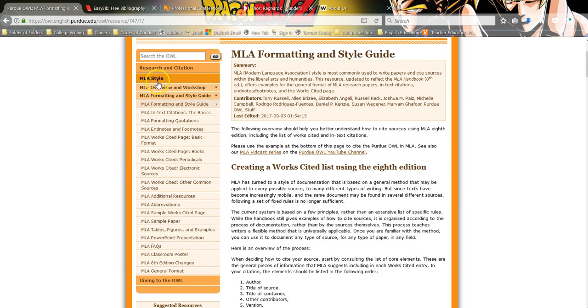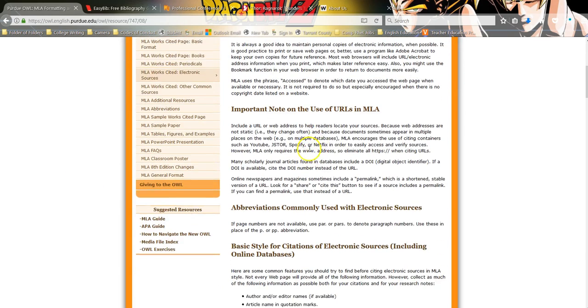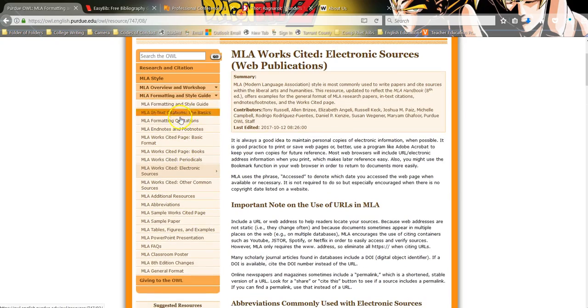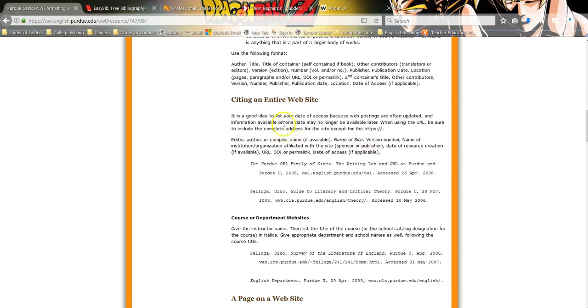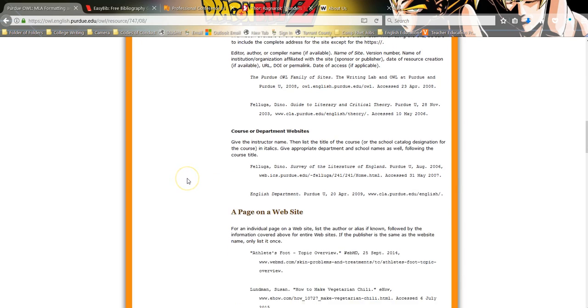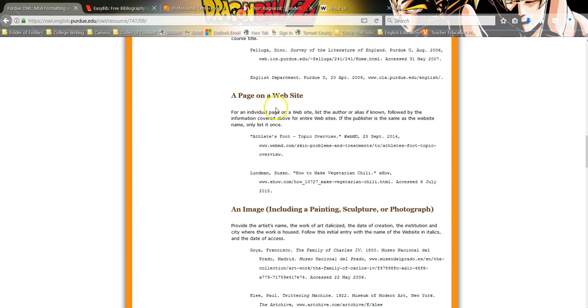Scroll down. All right, see, it has all these different types of sources that are present. Electronic sources. That's what we're working with. So we get into the electronic sources, and we scroll down and look for our source. I mean, citing an entire website. You can already see fundamentally this looks different than a lot of your citations have looked. But we're not doing that. Ours could be a page on a website. Certainly fits for a case of an article on that particular web source.